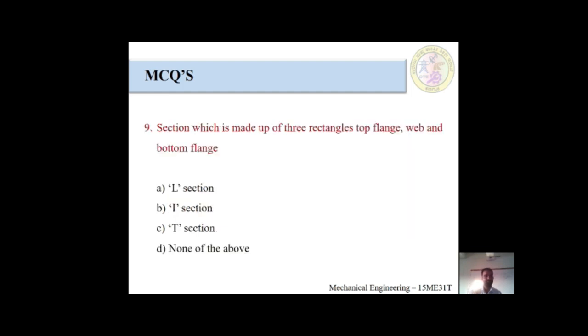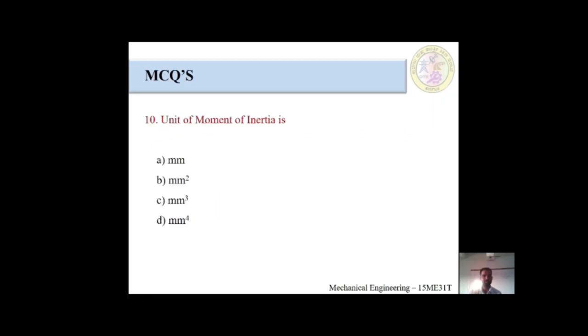Next question, section which is made up of 3 rectangles, top flange, web and bottom flange. There would be 4 options, L section, I section, T section and none of the above. Students must read properly before going to answer. Last question of this MCQ session, unit of moment of inertia is, think carefully.